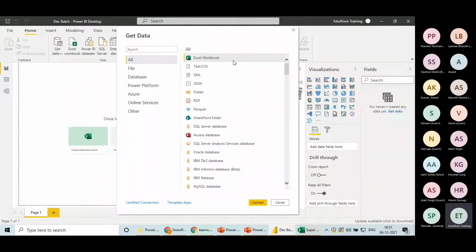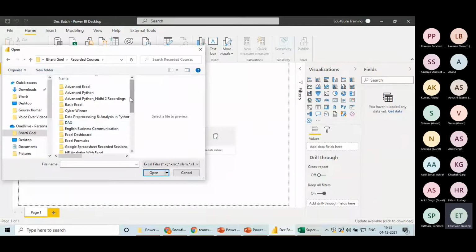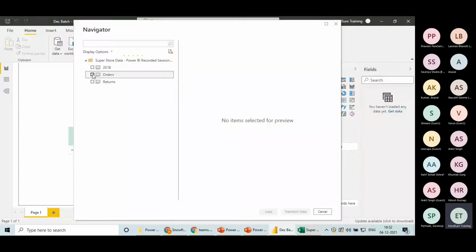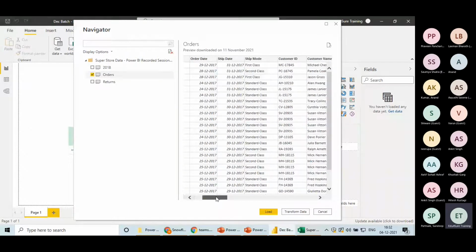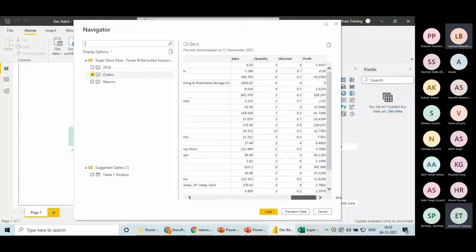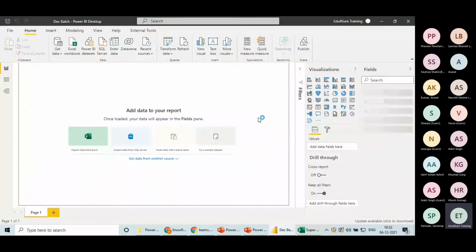This list has grown; 100 plus sources are supported by Power BI. Because I have my data in Excel, I will click on Excel and click Connect. Now I can give the path of the Excel sheet wherever it has been kept. I will import the same master table I was showing you, orders. It gives me the preview here, the same data. Now I will click on Load.